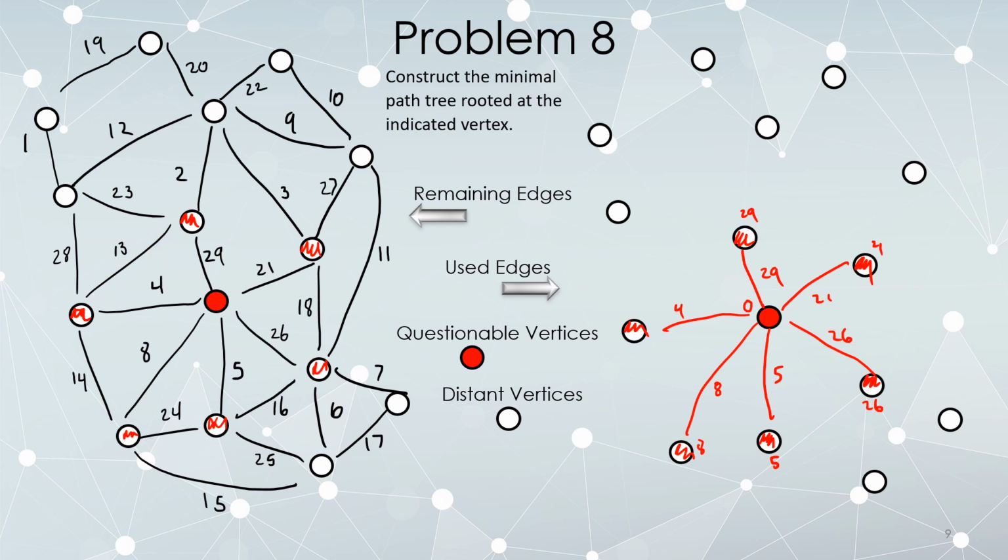For example, this 13, let's try putting that in there. And we see, whoops, I forgot to label this, 4, that this 4 plus 13 gets me here in only 17 steps. So that's better. Whenever I update the distance to a vertex that was already connected, delete all of the other edges connected to it, only from the used edges. I don't delete them from the remaining edges. But whenever I delete something from used, if it's still remaining, let's try to put it in right away.